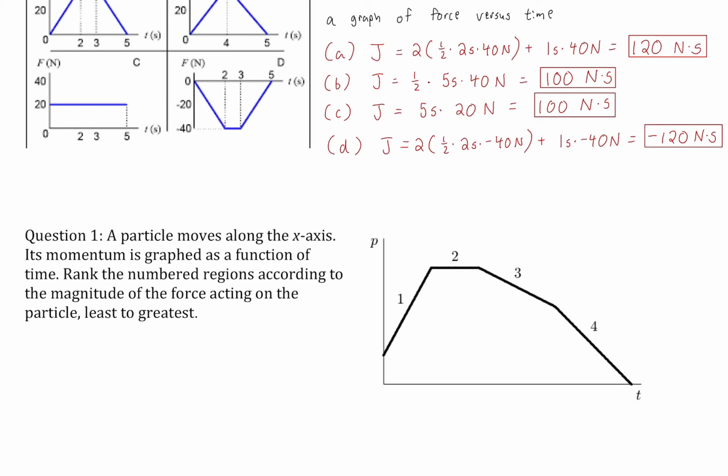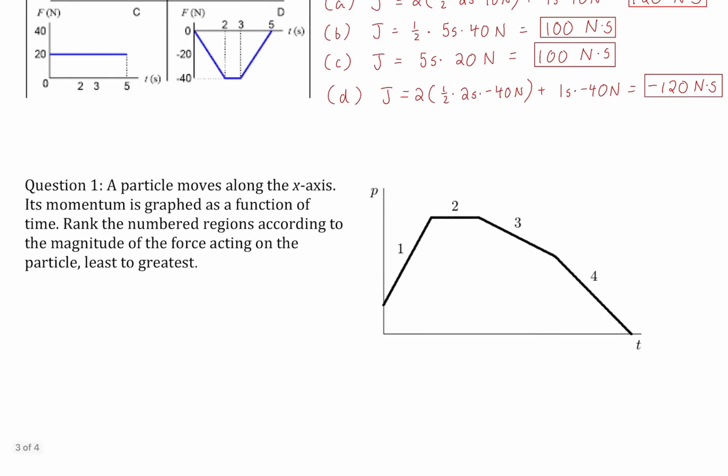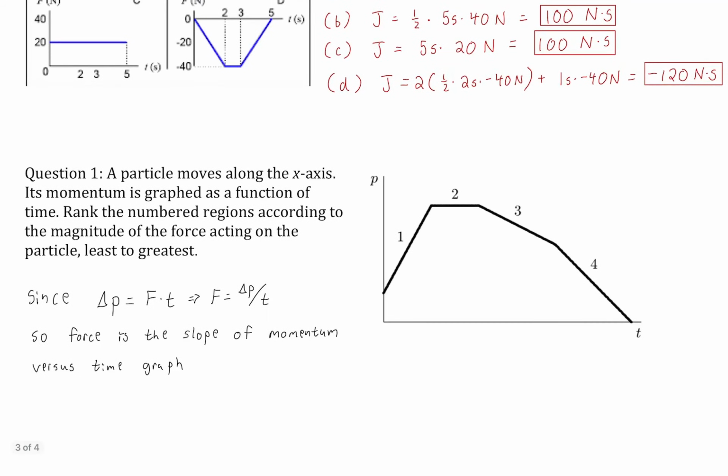So that means if we're going to rank the forces, the steepest upward slope is the greatest force, and the steepest downward slope is the smallest force, because negative is smaller than positive. All right, so there we go. This is just showing where we get it from. So the force is the slope of the momentum versus time graph.